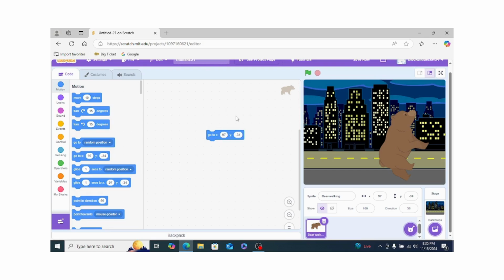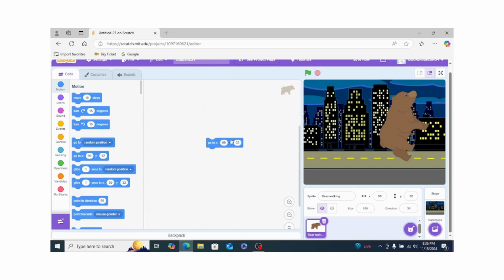This will teleport to a specific position. Like if we give it 99 here and 32 there, and if we run it, it is going to that position.